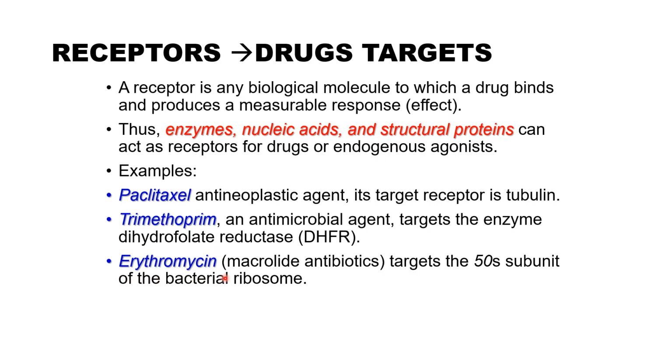Erythromycin, which is a macrolide, targets protein synthesis by inhibiting the 50S subunit of the bacterial ribosome, inhibiting bacterial ribosomal growth, and therefore ultimately the bacterial cells will be attacked by the human immune system.